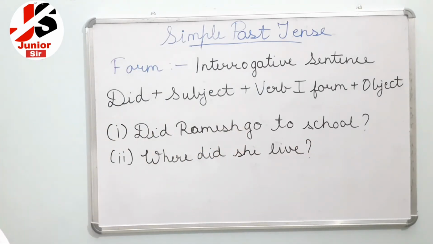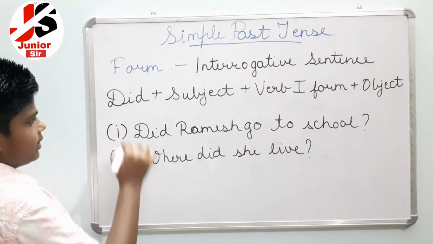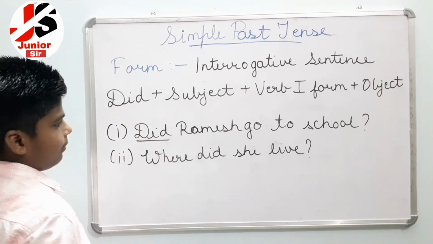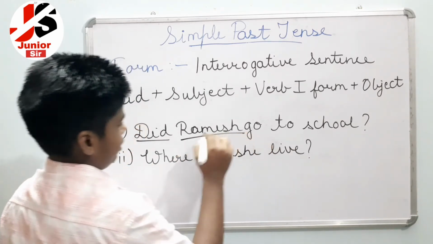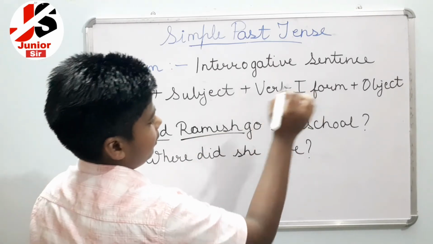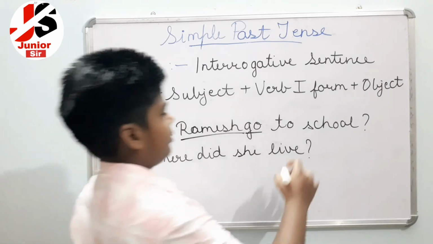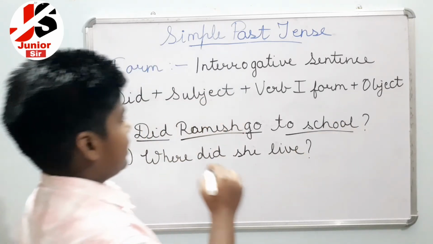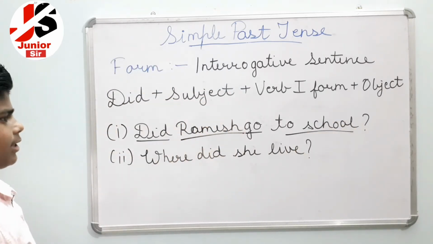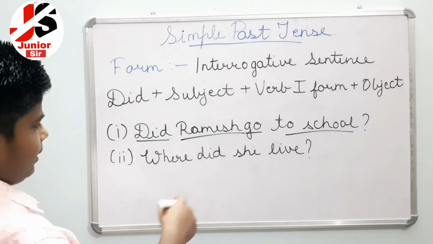So in both the sentences you can see, in the first sentence the did is in the first, plus the subject, which is Ramesh, plus verb first form. Verb first form is here, go. Verb first form, then the object or action, so it is of simple past tense. It is an interrogative sentence, it is of simple past tense.